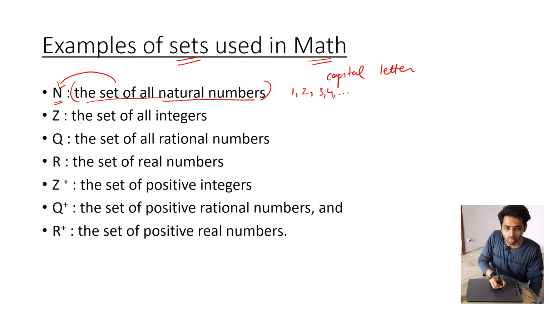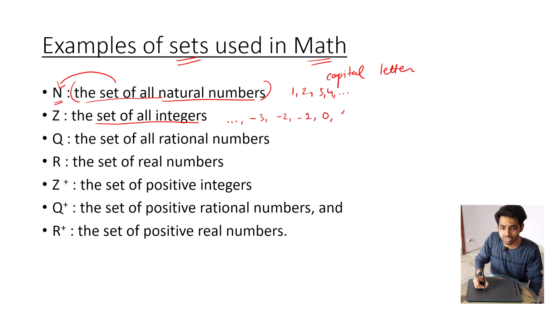If we talk about set of all integers, then in this collection there are negative numbers, all the negative numbers from -3, -2, -1, including 0, 1, 2, 3, and so on and so forth. Now we have another collection, that is the set of all rational numbers.